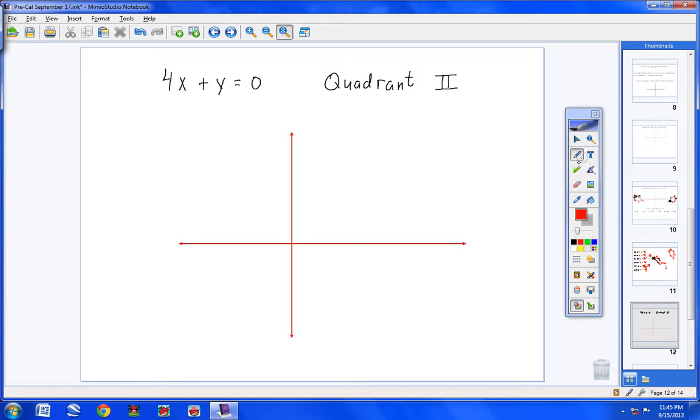All right, now, all that we know is I have a terminal side that fits this linear equation. And I know I'm in quadrant 2, so I know it's going to shoot up. I know one thing for sure. I know that my ray is going to be in quadrant 2, so I'm going to go ahead and draw that like this. I knew that for sure because it says I'm in quadrant 2.